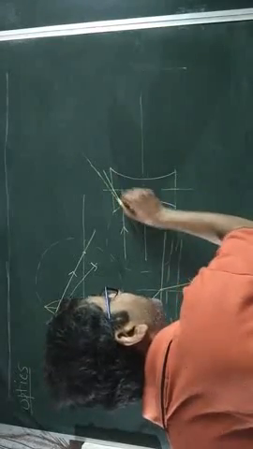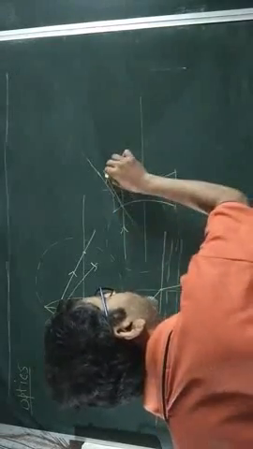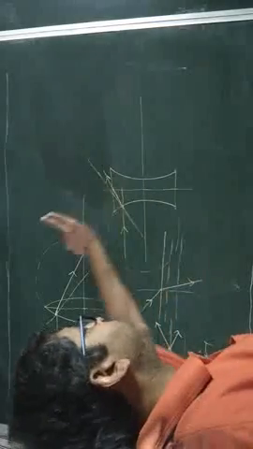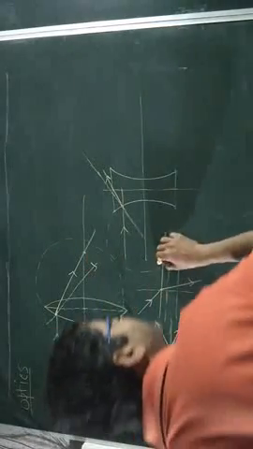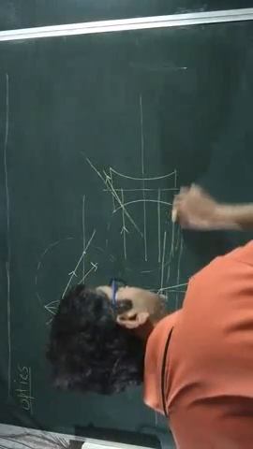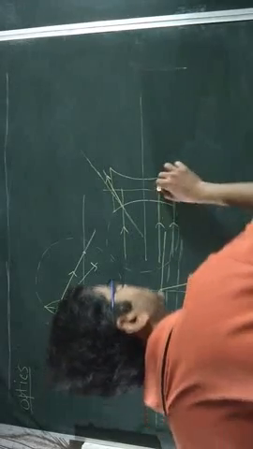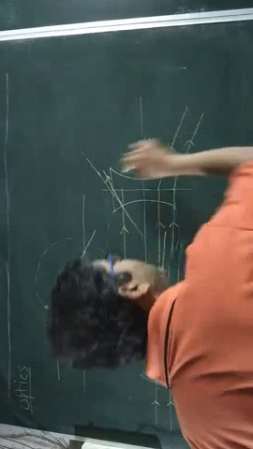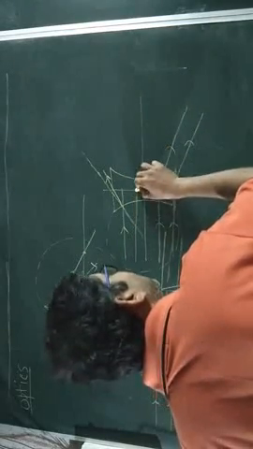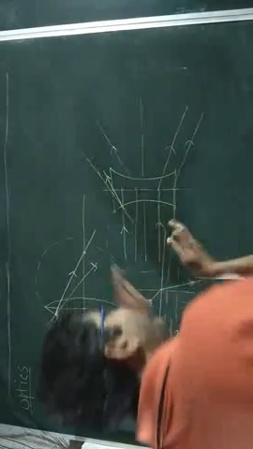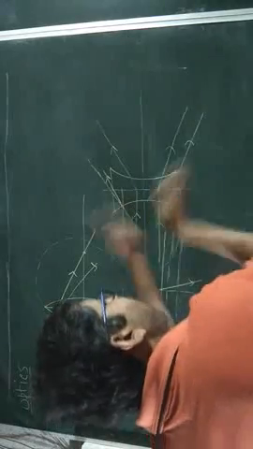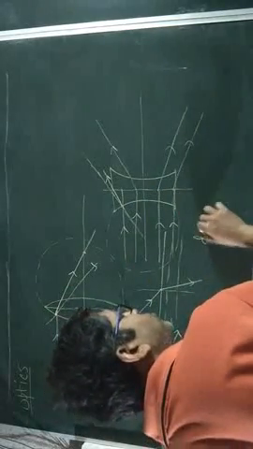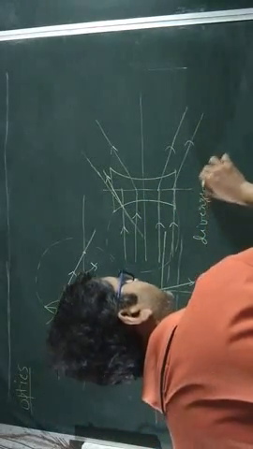That means it moves away from the principal axis, and this happens for all the rays which come parallel to the principal axis. So this lens moves all the rays away from each other. So it is also known as diverging lens.